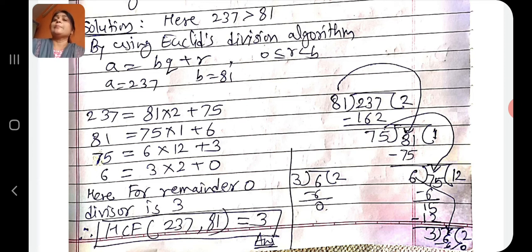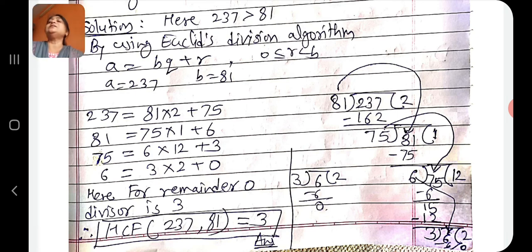In the fourth step, 6 is the dividend and 3 is the divisor. If we divide 6 by 3, then 3 into 2 is equal to 6 and 6 minus 6 is 0. Here we get remainder 0. Then the fourth step is 6 is equal to 3 into 2 plus 0. In the fourth step, we get remainder 0, and the divisor of the fourth step, where the remainder is 0, is 3. Therefore, HCF of 237 and 81 is equal to 3. This is the method to find the HCF of two numbers by Euclid's division lemma.